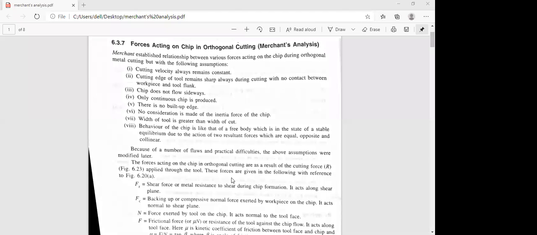All these are definite things we have to consider, and no consideration is made of the inertia force of the chip. So all these are very important assumptions. This is nothing but the forces acting on a chip in orthogonal cutting. It is not a circle diagram. In some of the books it is the Merchant force diagram, but totally it is Merchant's analysis.